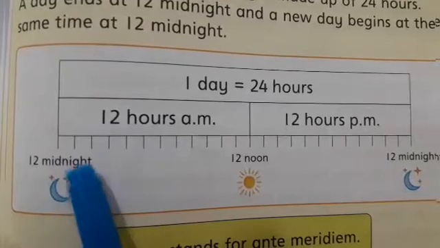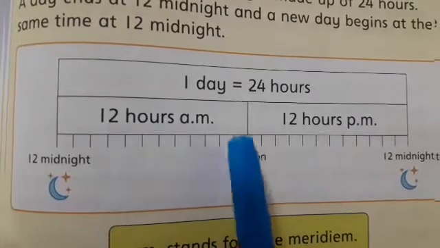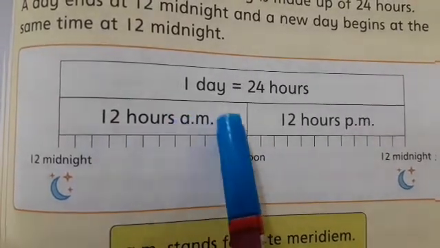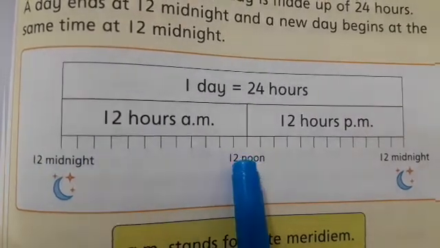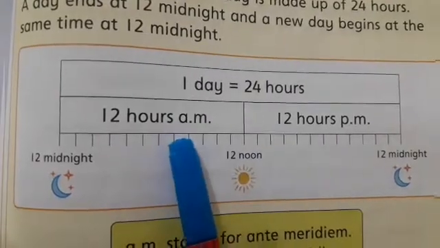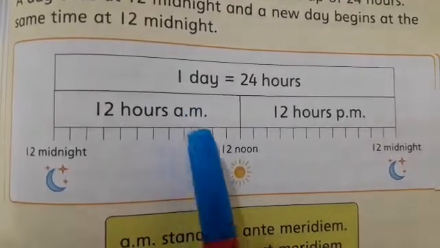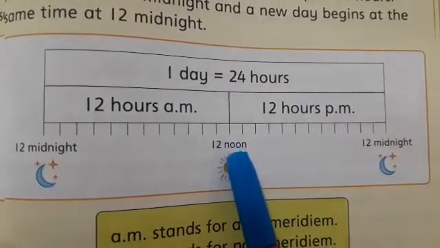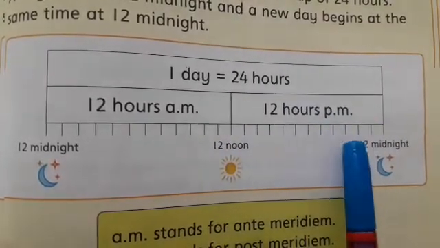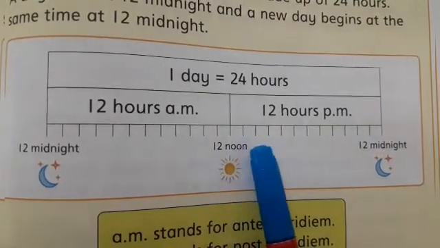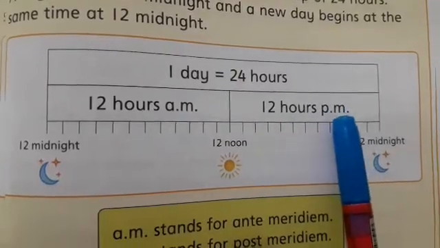The day started from 12 midnight, so from 12 midnight to 12 noon there are 12 hours, and between these hours we will write AM. The time that will be started from 12 midnight till 12 noon, we will write AM with that time, and the time that will be after 12 noon. After 12 noon, you know that there is afternoon, then evening, then night, and then midnight. So after 12 noon to 12 midnight, with the time we will write PM.